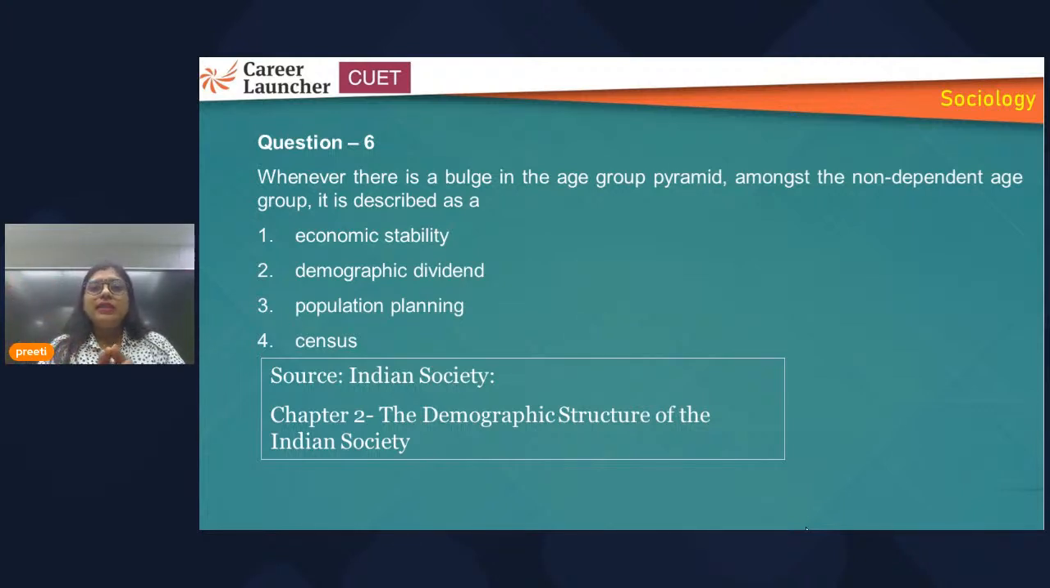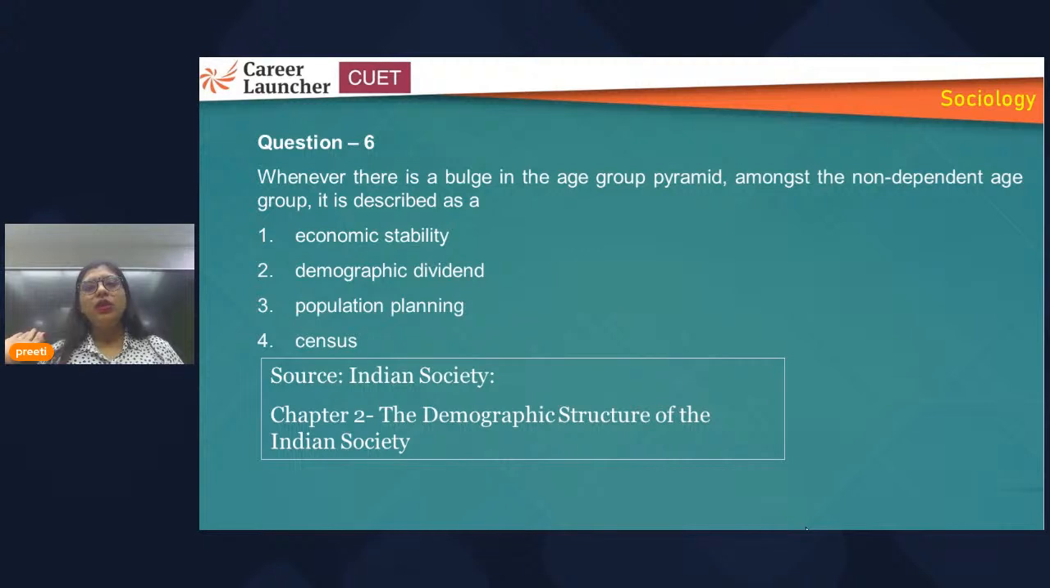All right. So this is what? This is the working population. This is the working age population. That is non-dependent, who are in the working stage. So whenever any bulge you can see or expansion in that age group, which is termed as non-dependent, what does it describe? Economic stability, demographic dividend, population planning, census. So it is not census, because census is the collection of data of all the age group. Census is the collection of data of the population. Then population planning. So it is nothing talking about any such planning. It is only asking you about a bulge. Okay, what is to be called.